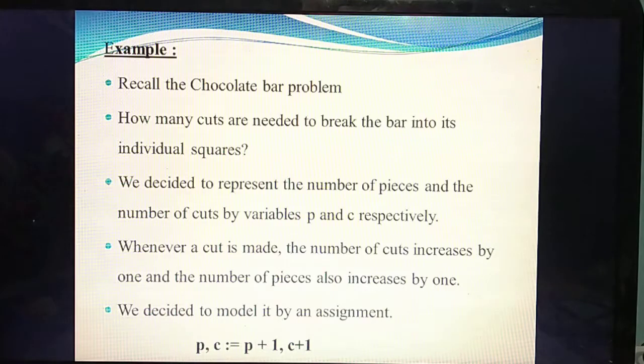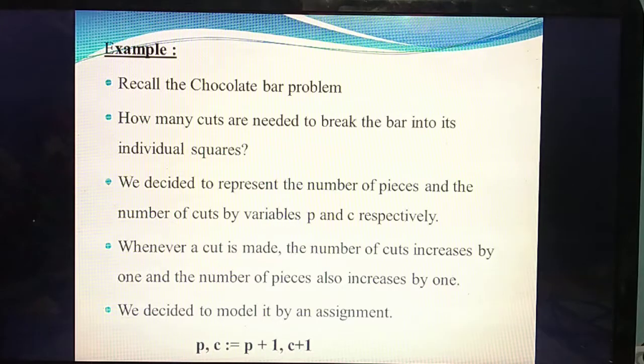That's the question. Here they are going to represent this problem by two variables, P and C. P represents the number of pieces and C represents the number of cuts. For example, if you make one cut, the pieces will be 2. If you make 2 cuts, the pieces will be 4. So the pieces are represented by variable P and C represents the number of cuts.